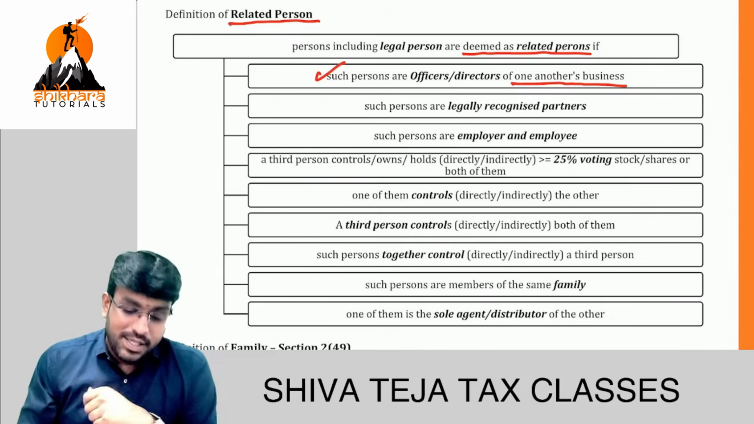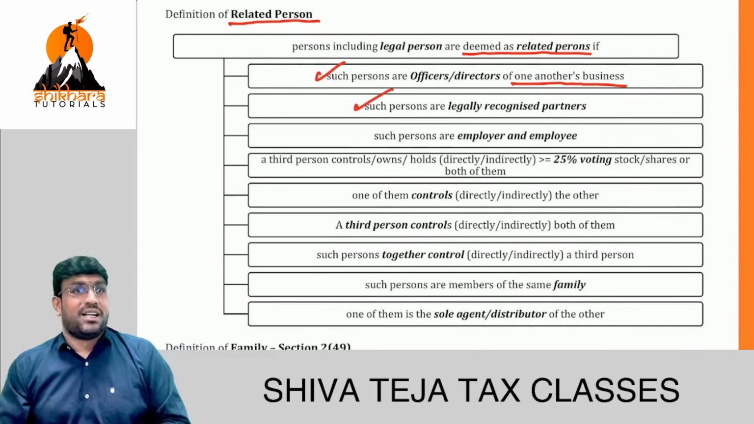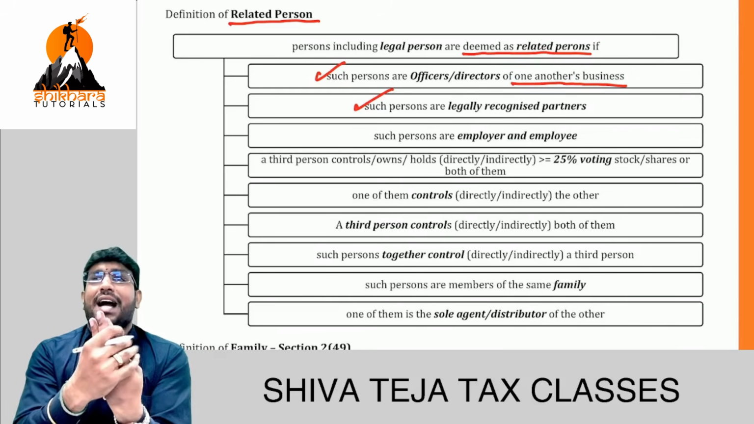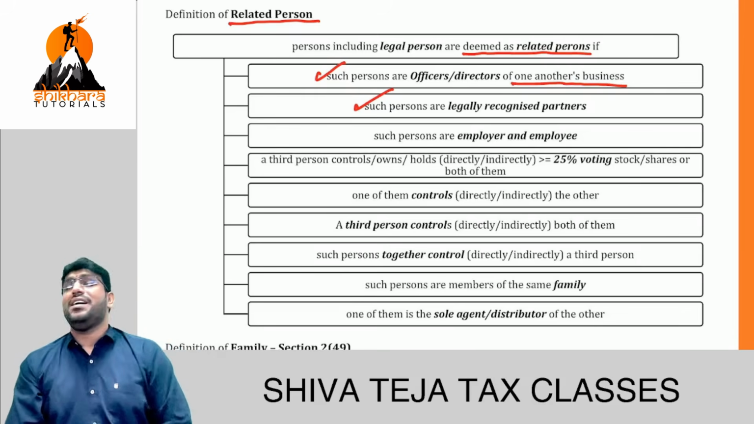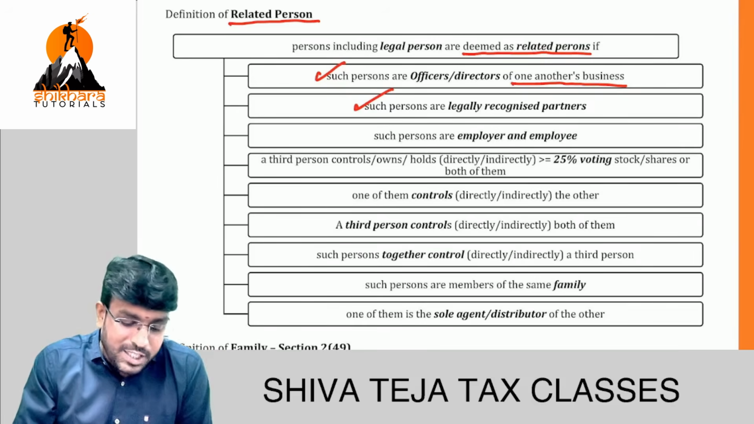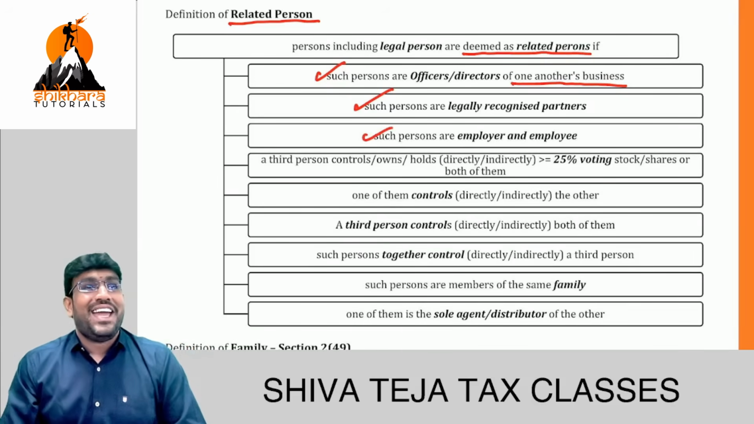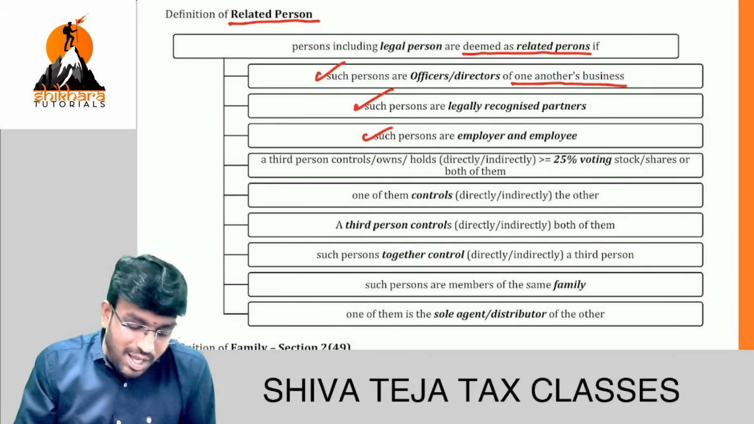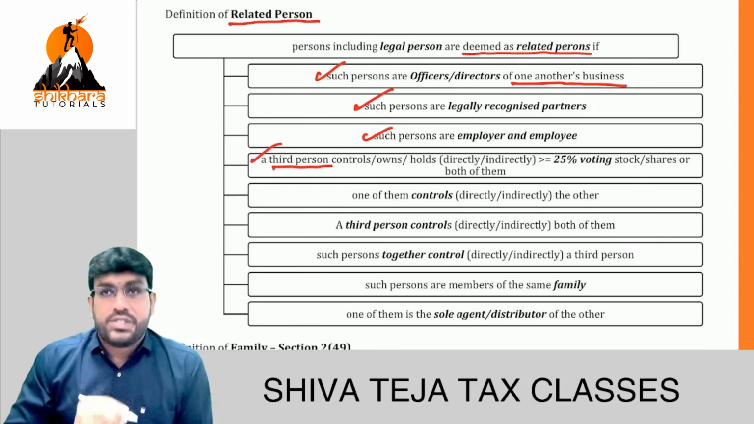Understand first point? Second point. Such persons are legally recognized partners. That means in partnership firm, there are 4 partners. The 4 partners are regarded as related persons as per GST law. So understood or not? Next point. Such persons are, this is beautiful, employer and employee also regarded as related persons. Next. A third person controls. See this line?